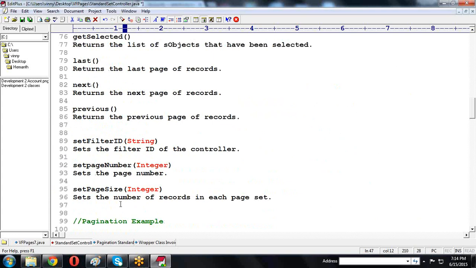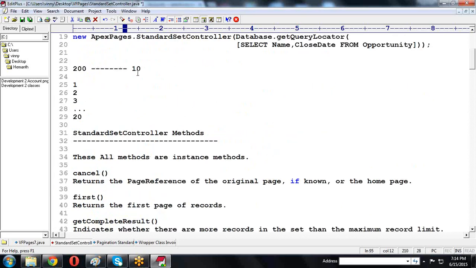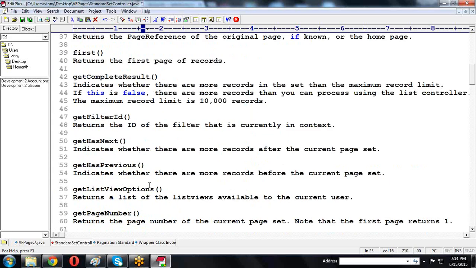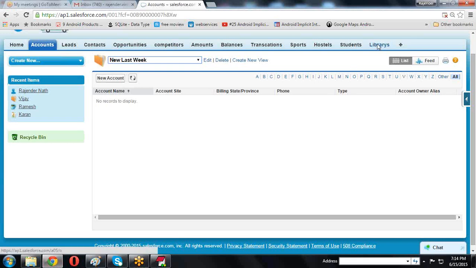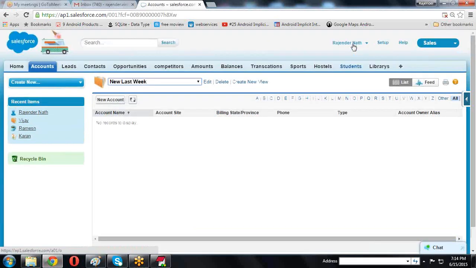Now, if you want to set the page number, then we use the set page number method. And set page size: set page size is how many records are required on each and every page, and you can set it. Here in this case I set it to 10, so you can set it to 20. Like this you can set 10 or 20. Now I am creating.